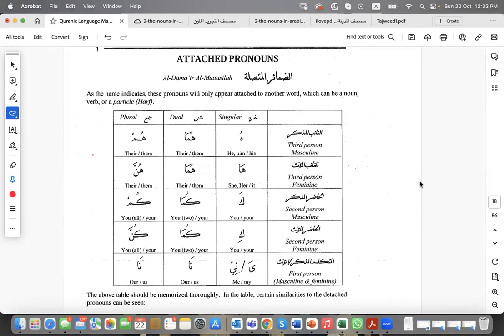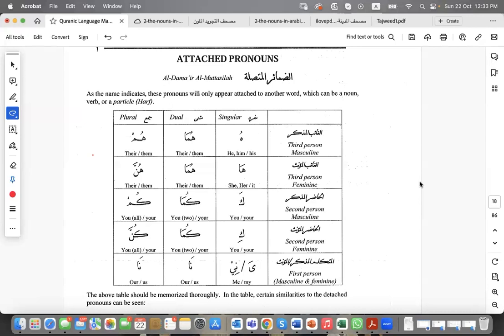As its name explains, they are going to be written attached to a word, so they are never going to be written on their own. Instead, we have the detached ones, which are written on their own without being attached to any other word.